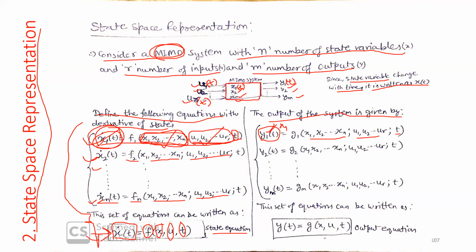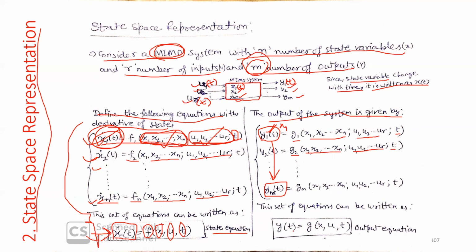Output is y, so it will be a function, say g1, g2, of system states, system inputs, and time. We have m outputs of the system.